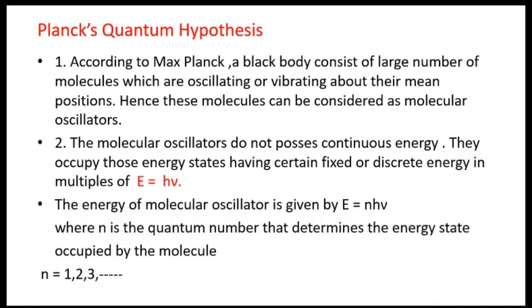So, the energy of a molecular oscillator is given by E = nhν, where n is the quantum number that determines the energy state that is occupied by the molecules. n can have values n = 1, 2, 3 and so on.